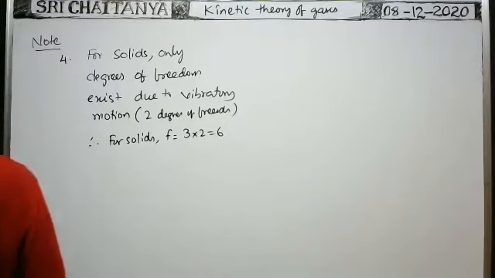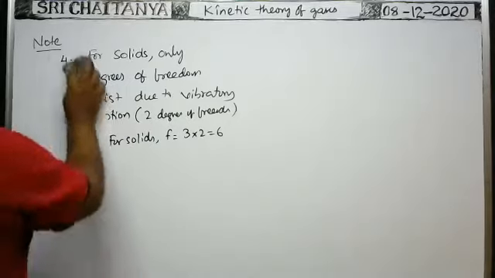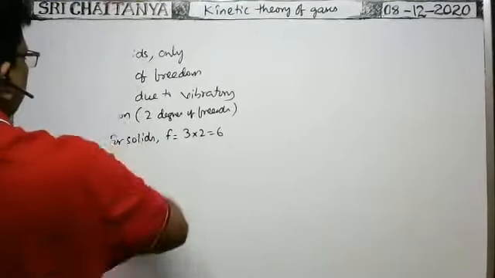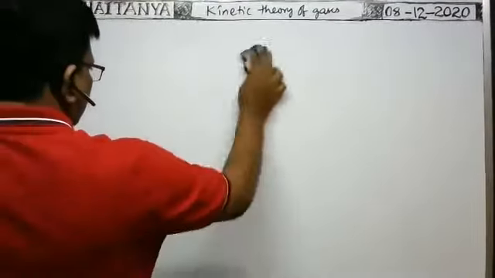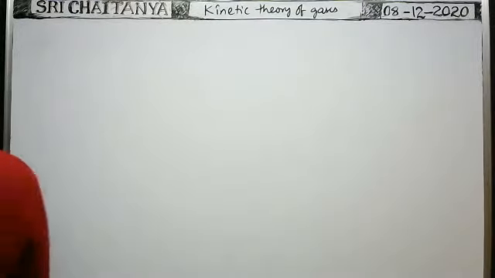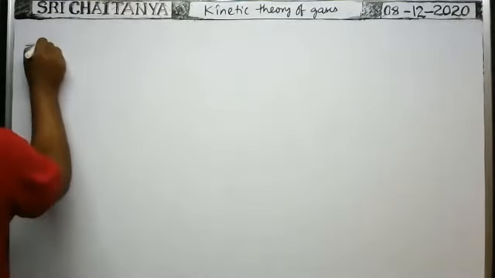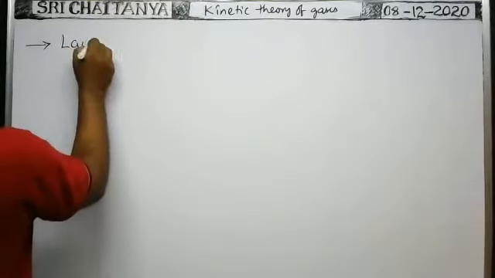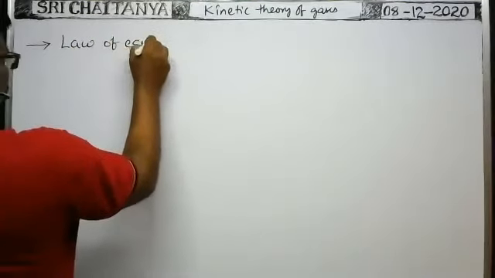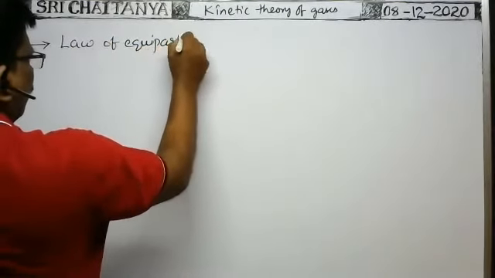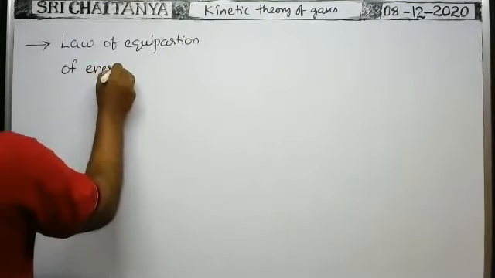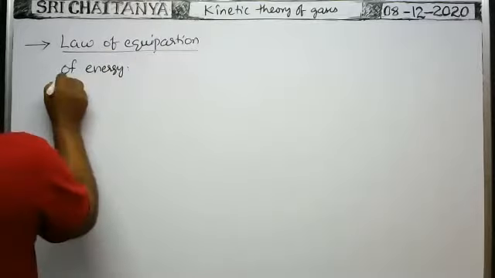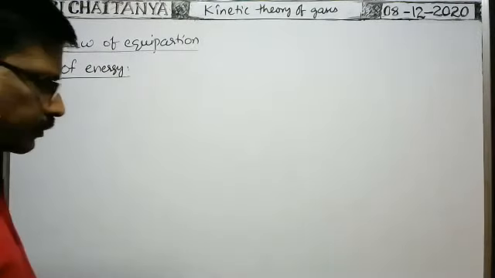Okay, now law of equipartition of energy.